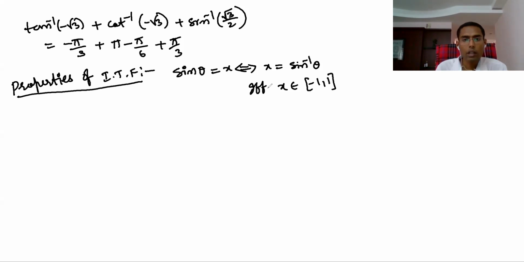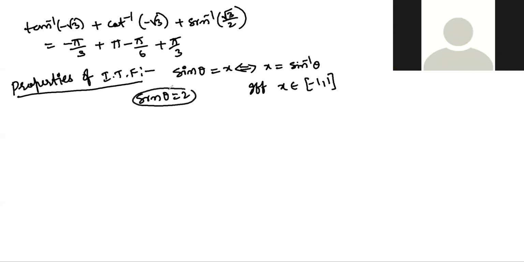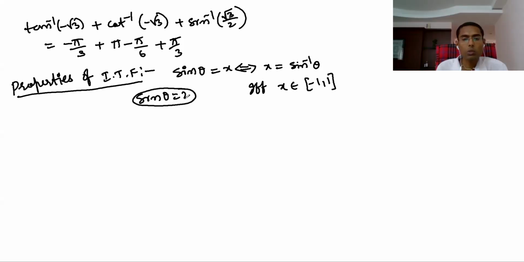If x does not belong to minus 1 to 1, say sine theta is 2, you can't write theta is sine inverse 2; it has no meaning, because sine theta can never be 2 as the maximum is 1. So x must belong to minus 1 to 1 only, and theta must belong to minus pi by 2 to pi by 2 only. According to our syllabus, only the principal value branch is what we need to consider.